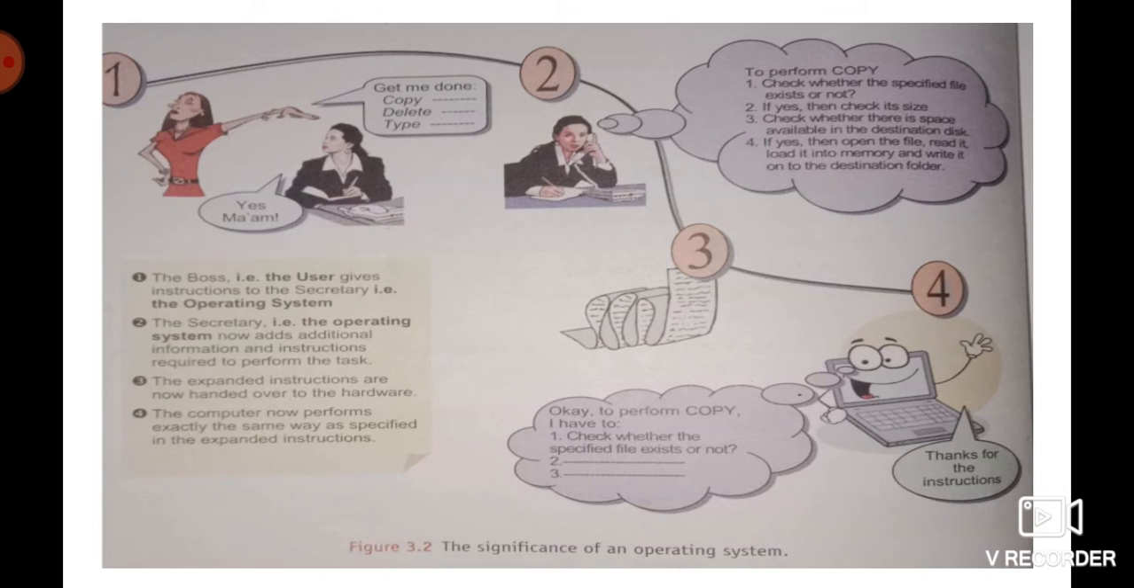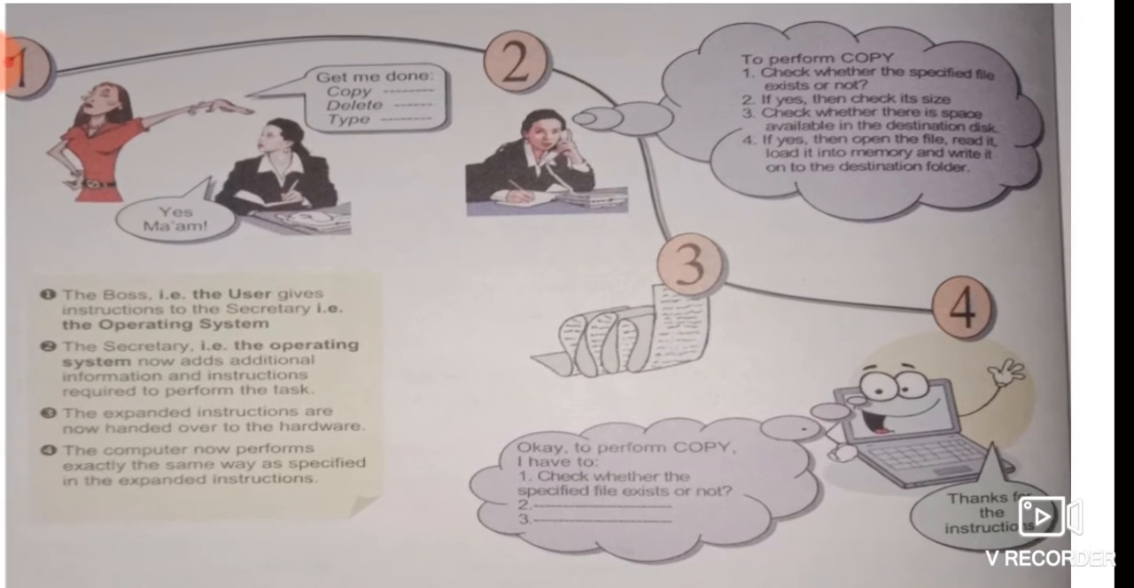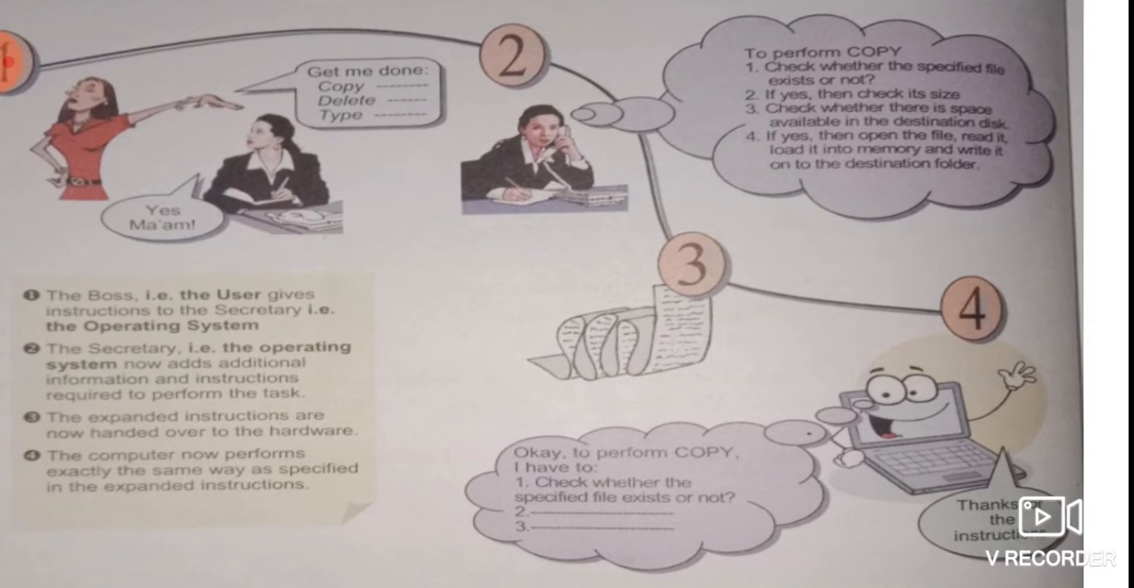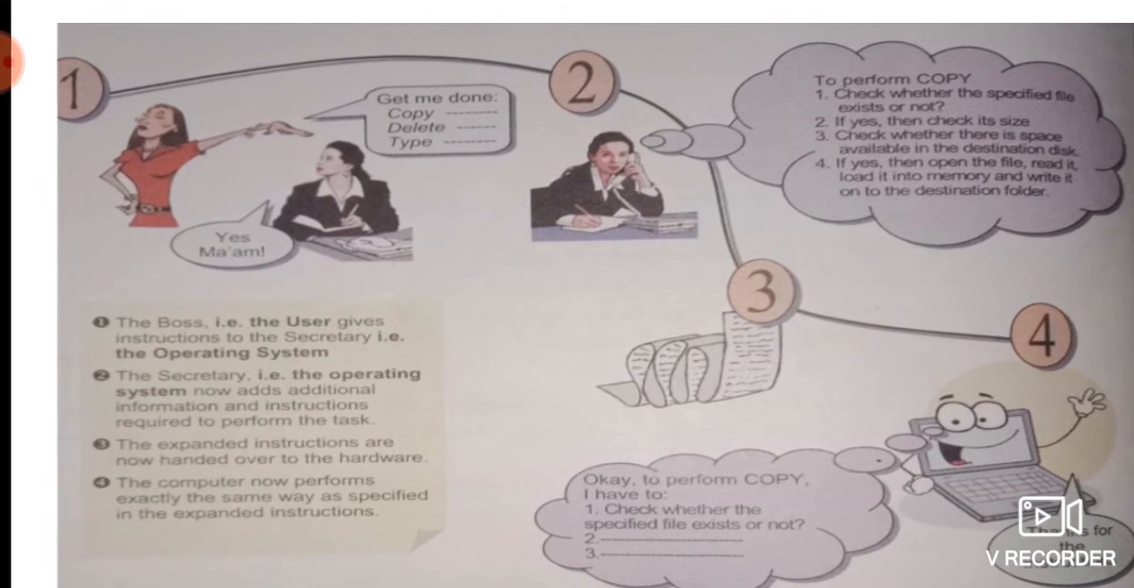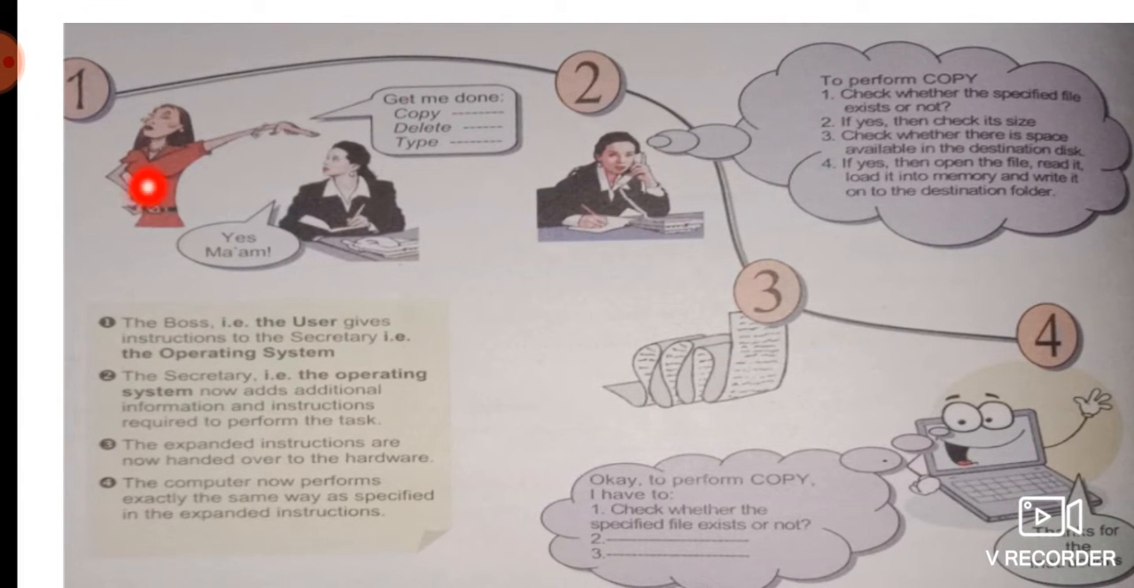Now you can also understand an operating system by this example. In your book also this example is given, where one boss is there and one secretary is there. So an operating system is like a secretary and you are like a boss. You just give instructions to your secretary: do this for me, like fix a meeting with someone, or make this copy, delete this, type a letter, or do this or that.